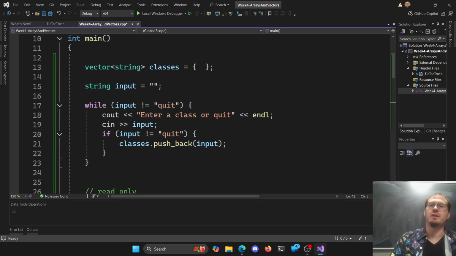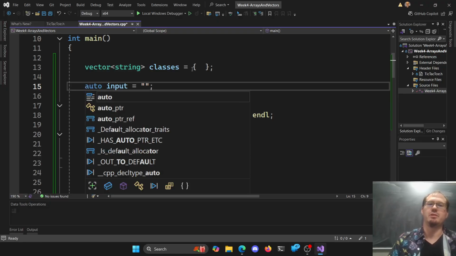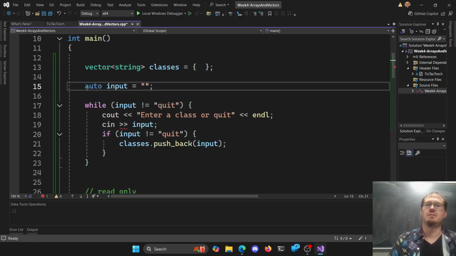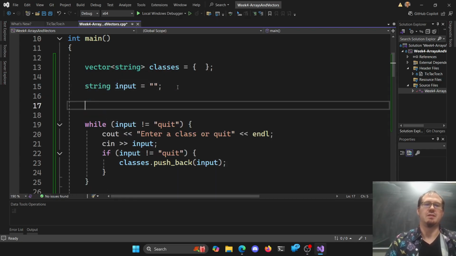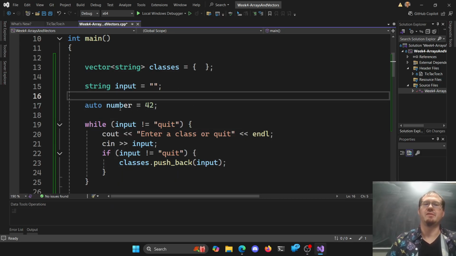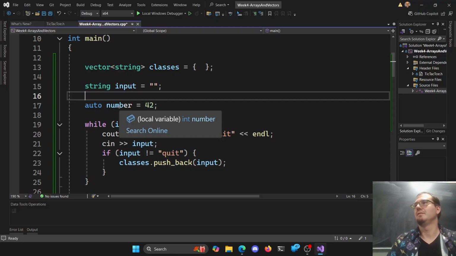And you can use auto for any sort of thing here. Like we can say auto for input is quotes here. Oh, can we not? Now we can't see in on it? Oh, shoot. Okay, maybe that one didn't work. My bad. Like auto number is 42. And C++ is like, oh, sure, number is an int. You don't have to tell me that because I know the thing on the right is an int.